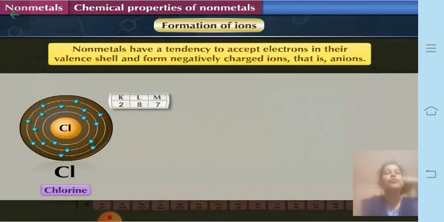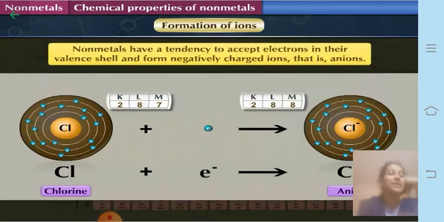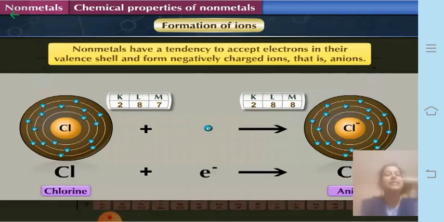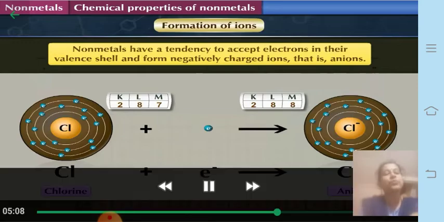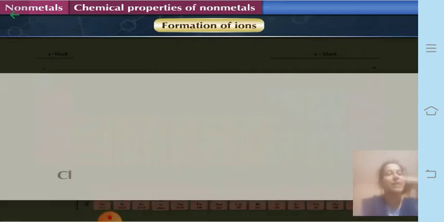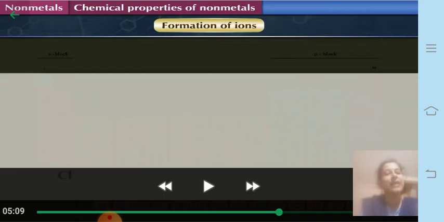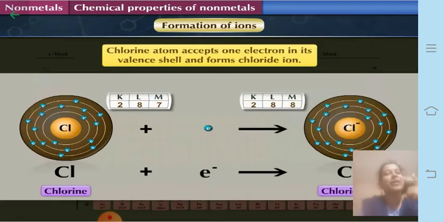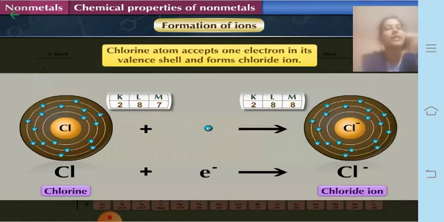So generally non-metals have a tendency to accept electrons, as I have just mentioned to you, in their valence shell and form negatively charged ions. They are also called anions, okay. So let us take an example of chlorine first. Chlorine requires 1 electron to complete its octet, and therefore it forms the chloride ion by accepting 1 electron, which is also called Cl minus. So chlorine accepts 1 electron in its valence shell and forms the chloride ion or Cl minus ion.